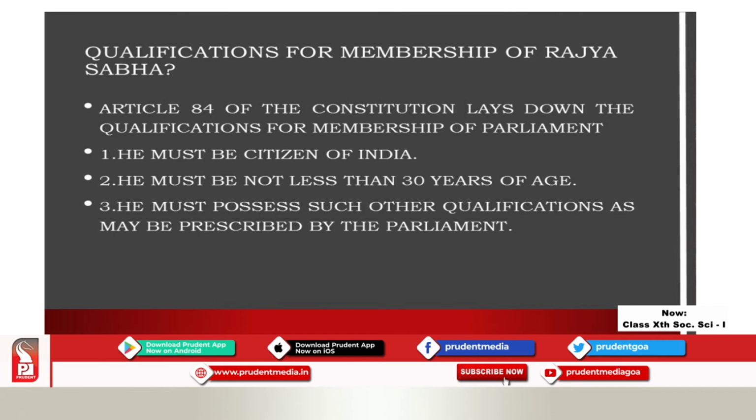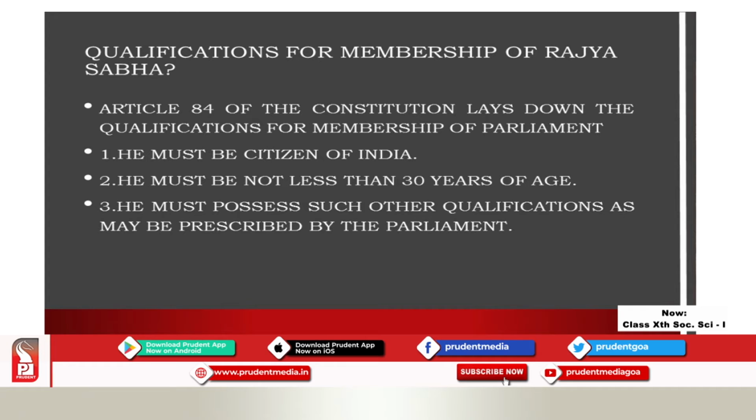Now, what are the qualifications to be a member of Rajya Sabha? Article 84 of the Constitution lays down certain qualifications to be a member of Parliament. As a whole, a person who wants to be a member of Parliament should fulfill these qualifications. The first and foremost qualification is that the person must be a citizen of India. No alien can contest election for any post of a representative of the people.